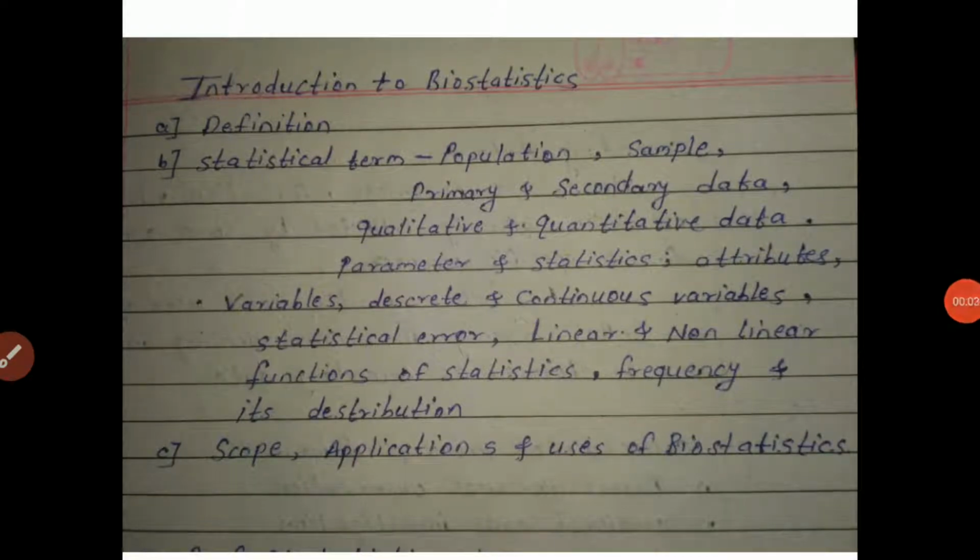Good evening, everyone. So, we were talking about the statistical terms, and we have already seen some statistical terms of biostatistics, in which we have seen the population, then sample, then what is primary and secondary data, then qualitative and quantitative data, and parameter and statistics. So, let's see the remaining statistical terms.